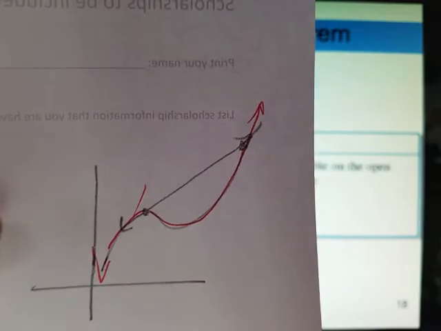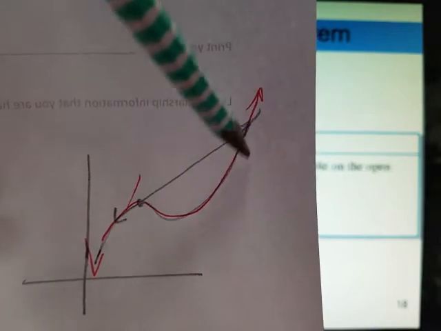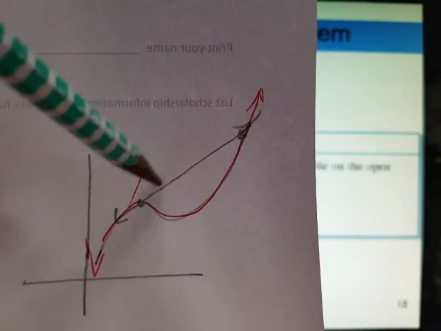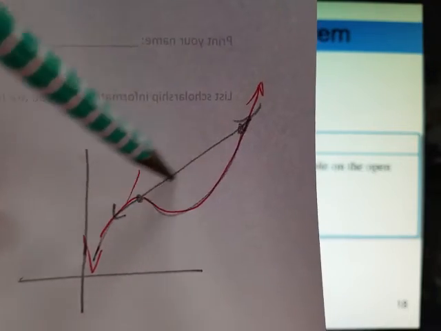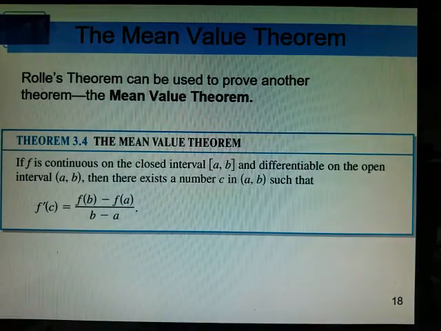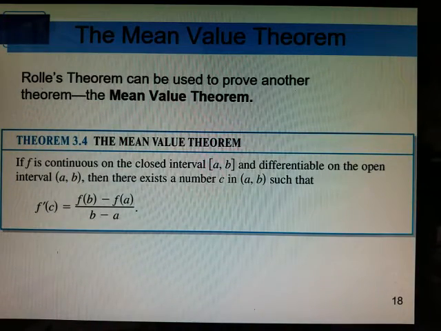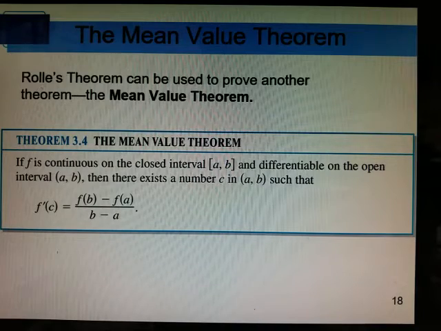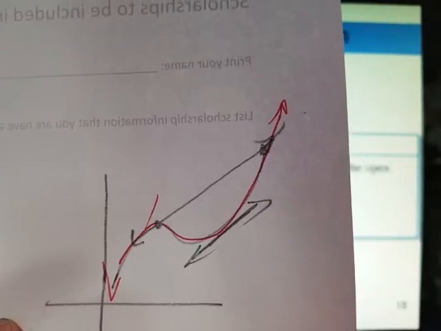So what they're telling me then is that there exists somewhere on this curve right here a point where the slope will equal the slope of this line that I just drew between these two endpoints. And that's what the mean value theorem is telling you. Okay, so there exists a value somewhere between them such that the slope of the curve will equal the slope between those two endpoints. And that's the mean value theorem.